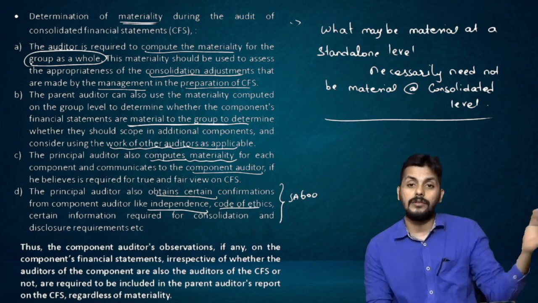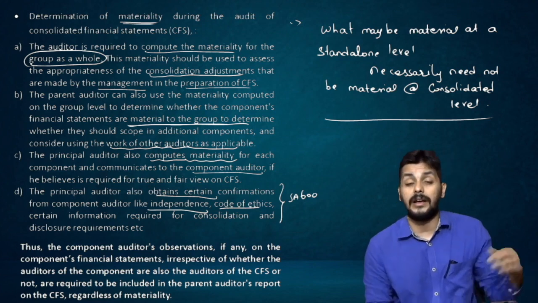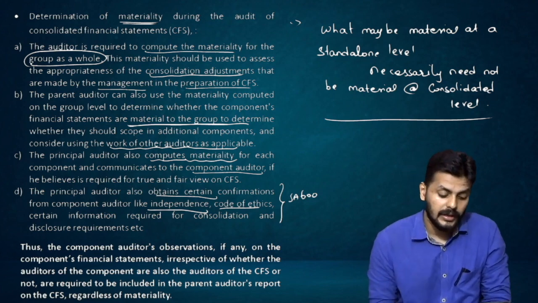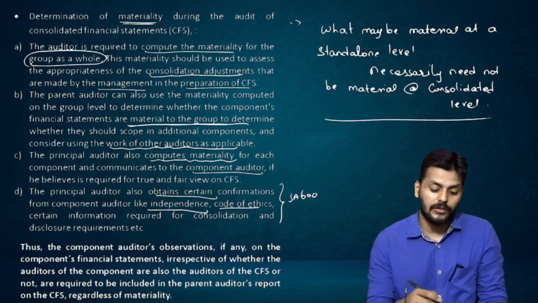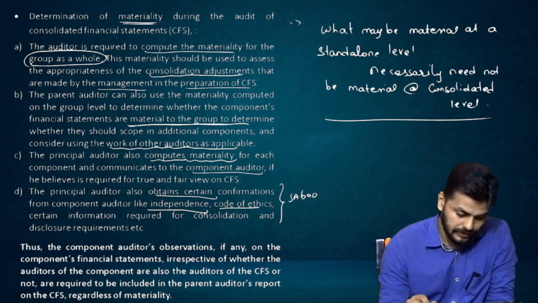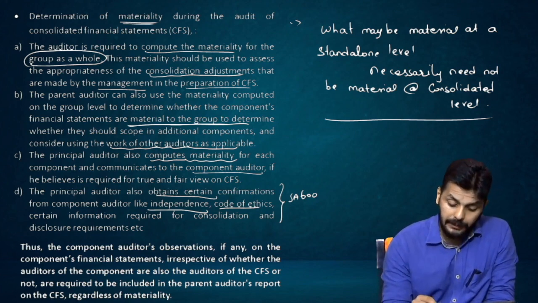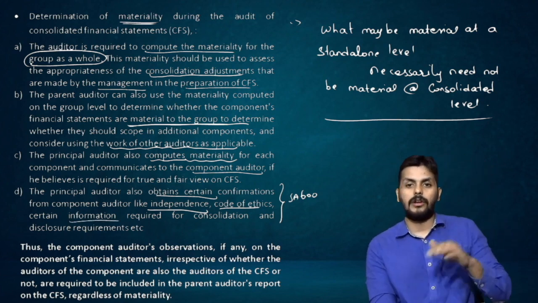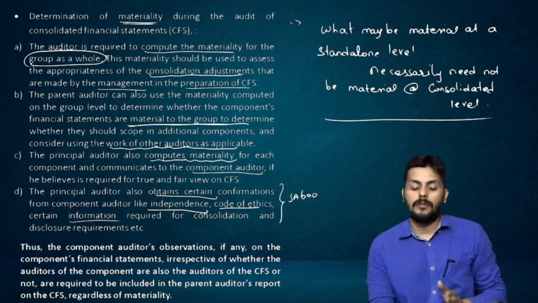Now if you are using their work, you might want to obtain whether they are independent, because if they are not independent and you are using that work, then it might affect you, right? The principal auditor also obtains certain confirmations from the component auditor like independence, code of ethics and certain information required for consolidation. You can obtain all this from the component auditor.